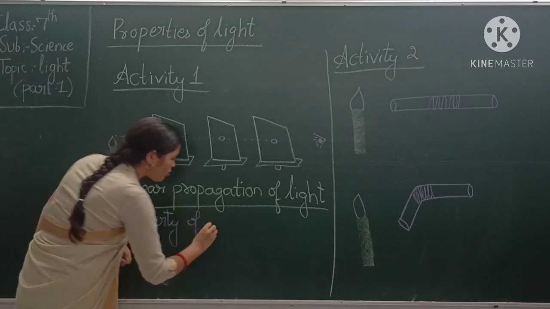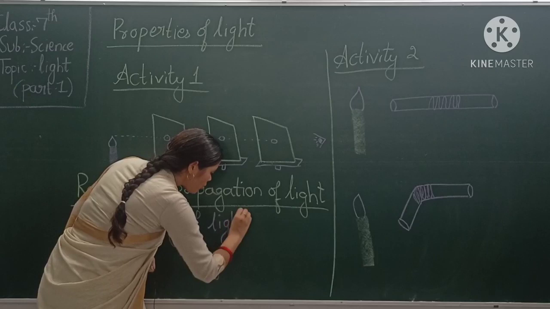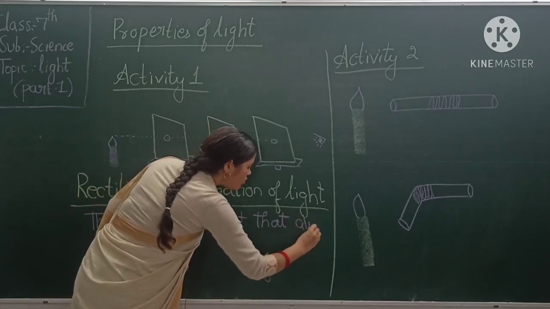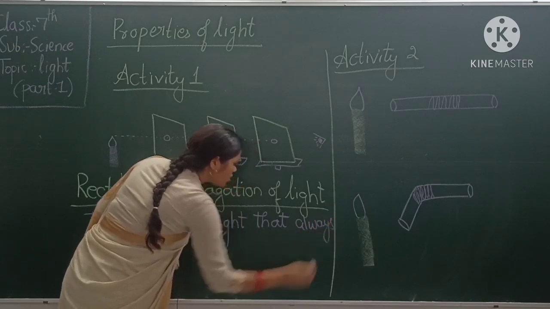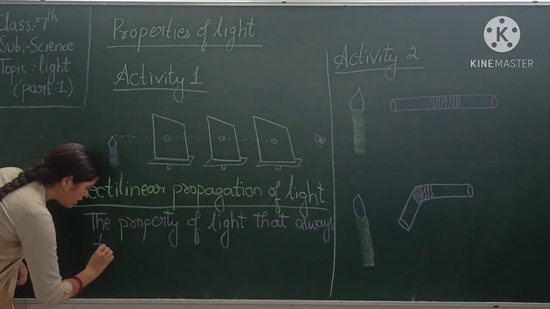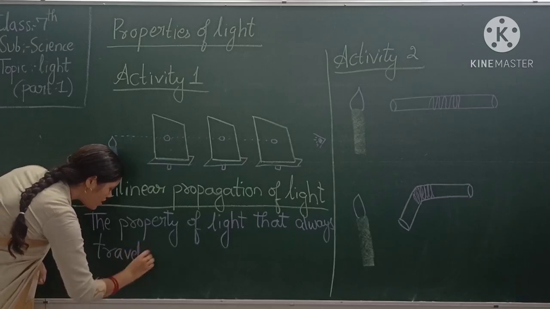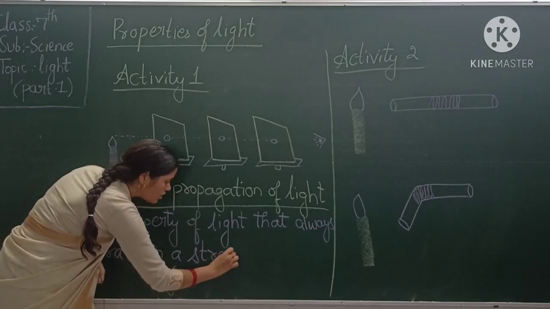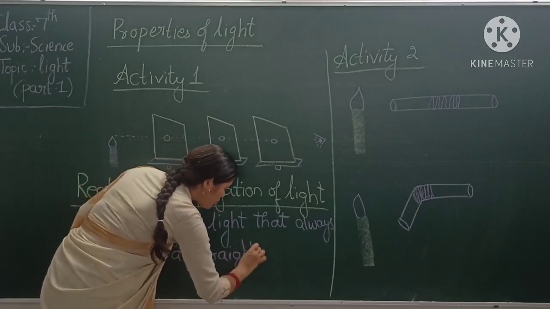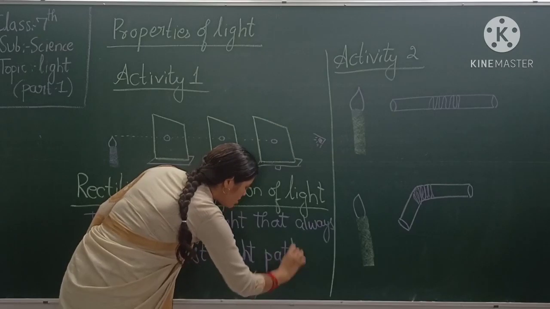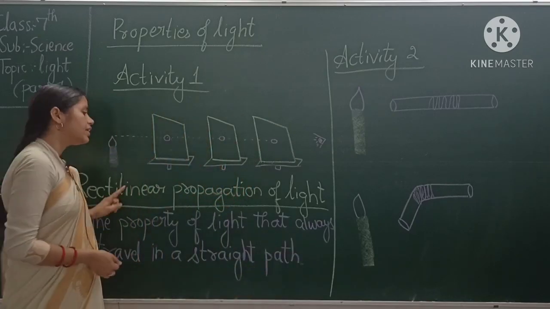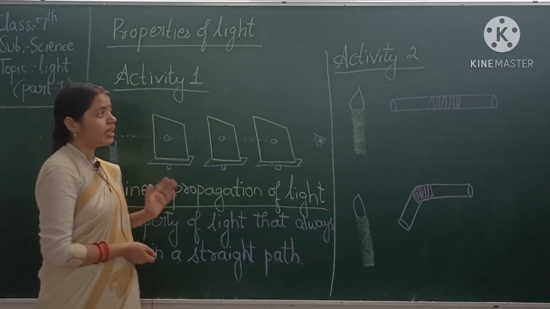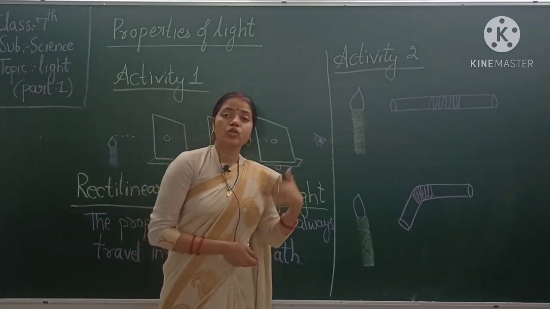The property of light that it always travels in a straight path is called rectilinear propagation of light. Understood, students?